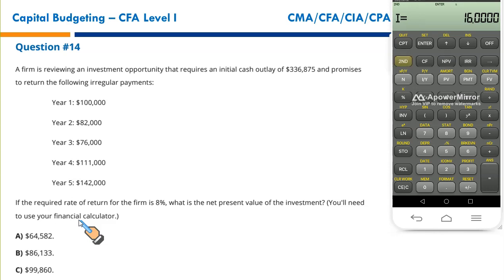For this you need to press second and CE/E, that will clear all the work. So your IRR should show 0, your NPV should show 0, your CF should show 0. Now your calculator is again reset to solve the next question. Now let us first write down the data and then input it in the calculator to get a result in a single go. Otherwise calculating NPV using a conventional calculator and the time value table is quite time consuming and quite hectic, and of course many students make many mistakes.